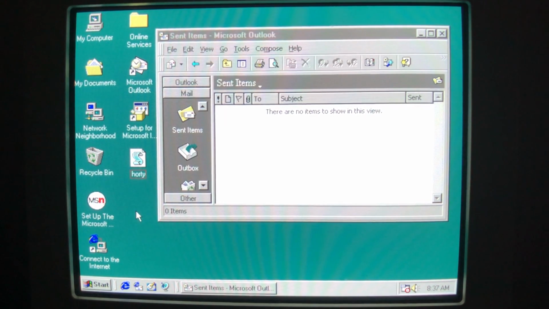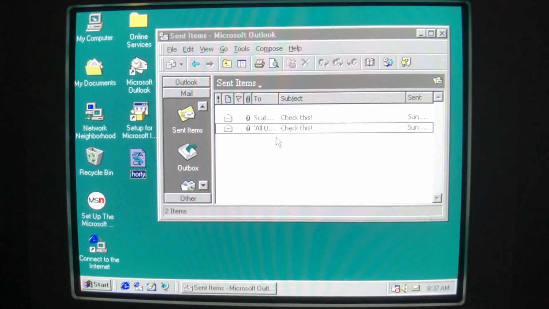Hello everyone, today we are taking a look at the Horty email worm. This worm is fairly simple and written in VBScript, so let's go ahead and take a look at it. When we run it, it'll dump a whole bunch of files all over the system, mainly in the Windows directory, and also mass mail itself.